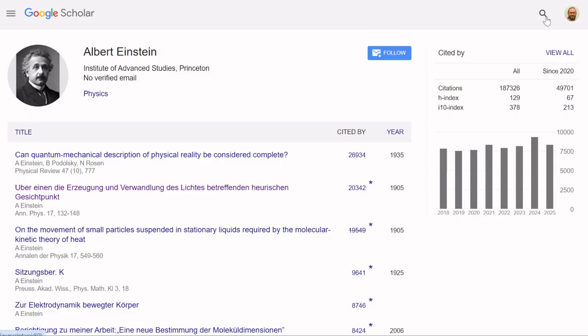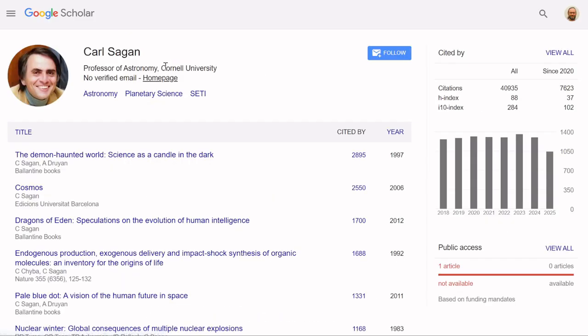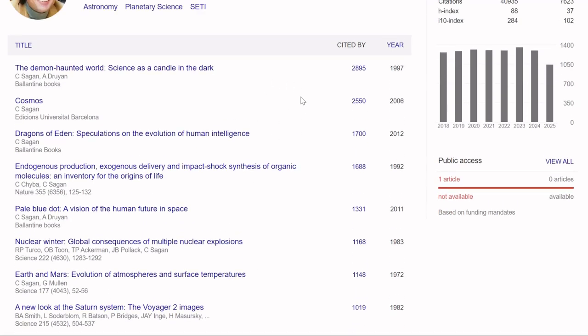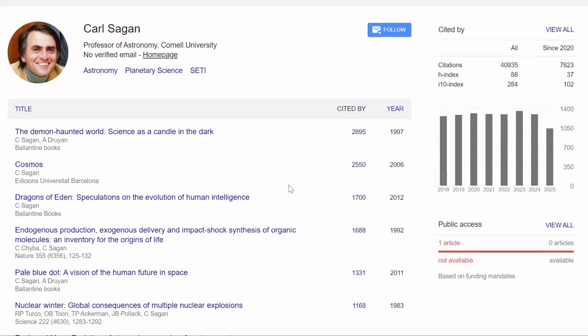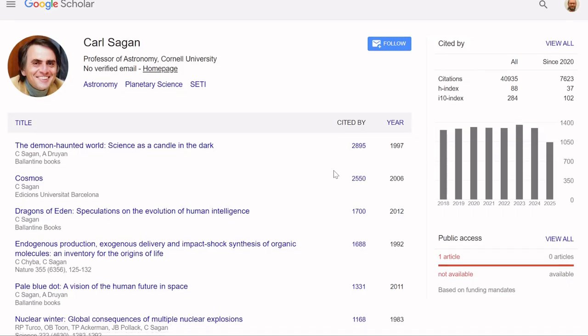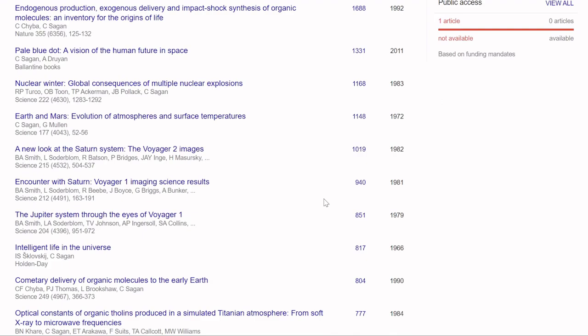So let's look for some people that are more recent. Let me look up Carl Sagan. He's well known as a science popularizer, but he was actually a very prolific scientist in his own right. Obviously, when you look him up, a lot of the early publications that come up are his books, like Cosmos, for instance, and The Demon Haunted World. But you can see, regardless, his scientific impact is very large, with 40,000 citations in the scientific literature.